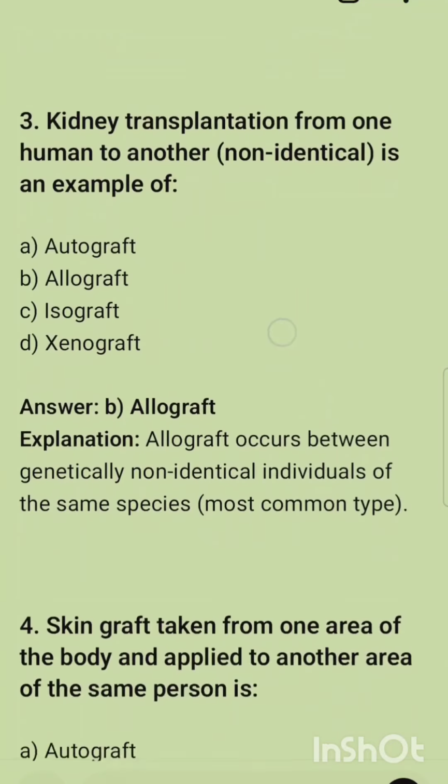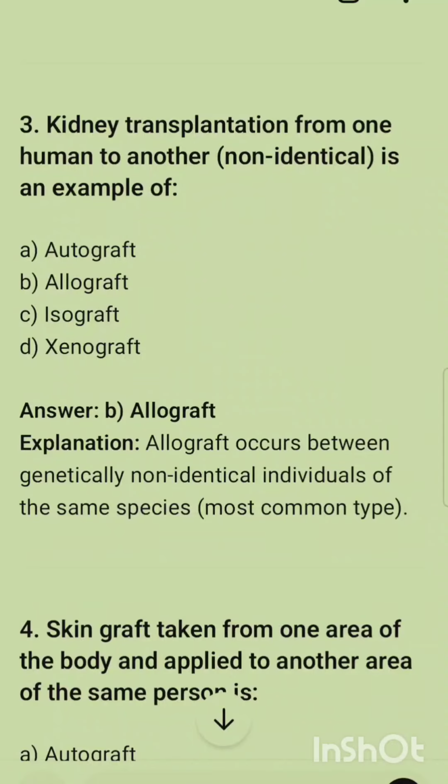The next question is: kidney transplantation from one human to another, non-identical, is an example of. That is an example of allograft. So what is allograft? Allograft occurs between genetically non-identical individuals of the same species, and this transplantation is the most common type of transplantation.